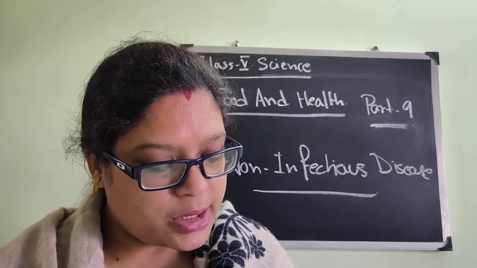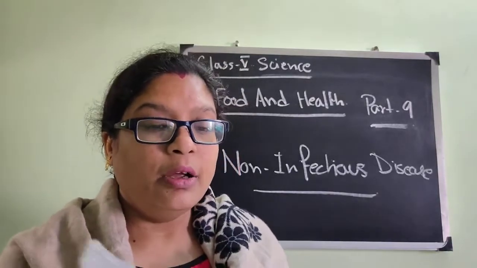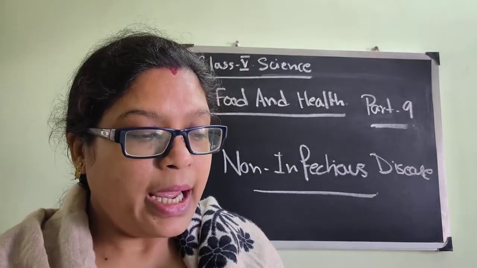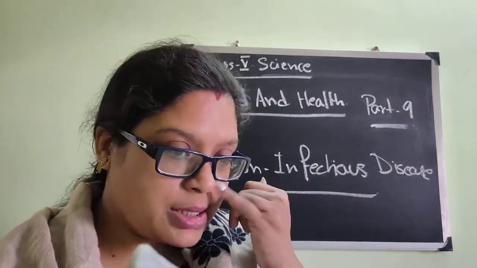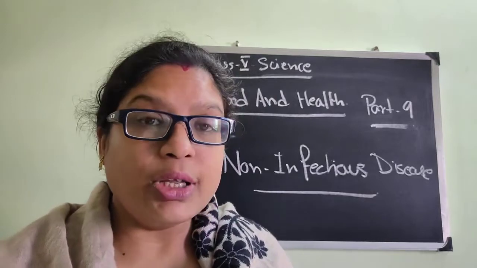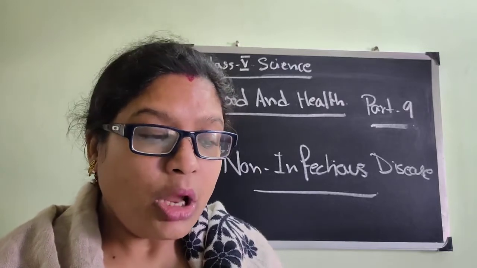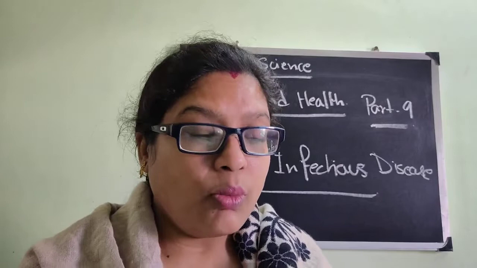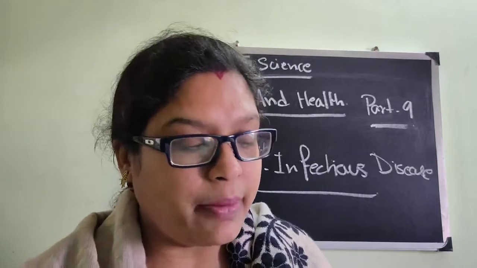The table on the next page will tell you about some vitamins and minerals and their deficiency disease that we will see first. See here in page 7, everything is written: vitamin A, vitamin B1, C, D, iron, calcium, phosphorus and iodine. Some vitamins and some minerals. Now vitamin A, C, different sources are there, and vitamin B, different sources are there. All you have to do is here in each case you have to read two sources. What is the function, and finally what is the deficiency disease caused by that particular vitamin or mineral.